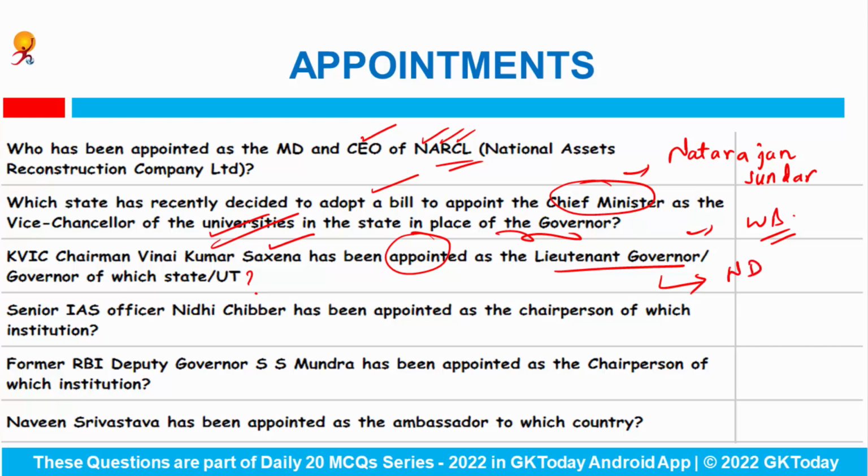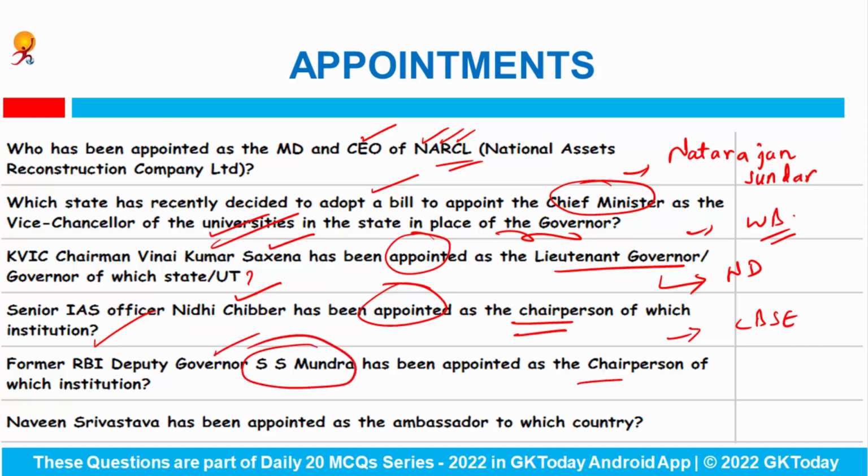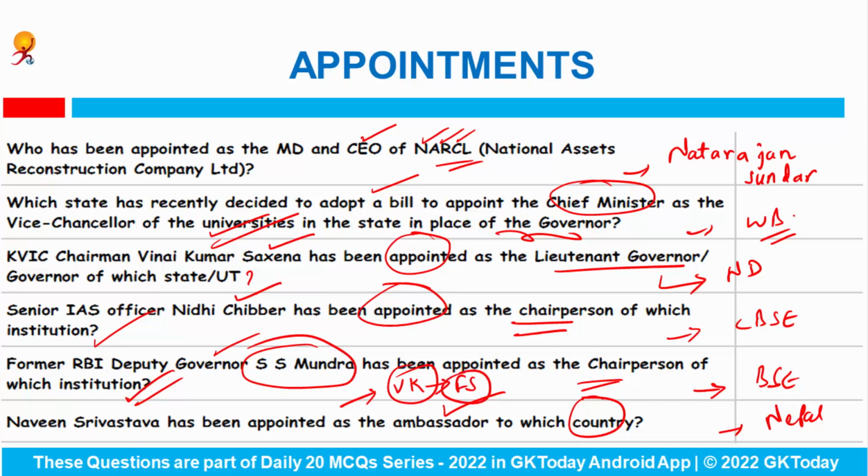Senior IAS Officer Nidhi Chibber has been appointed as the Chairperson of which institution? So now onwards, she is the Chairperson of the Central Board of Secondary Education. Former RBI Deputy Governor S.S. Mundra has been appointed as the Chairperson of which institution? So he has been appointed as the Chairperson of Bombay Stock Exchange. Naveen Srivastava has been appointed as the Ambassador to which country? The answer would be Nepal, and he has replaced Vinay Kwatra, and Vinay Kwatra is now our new Foreign Secretary.